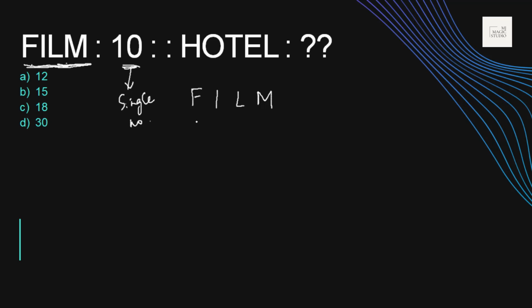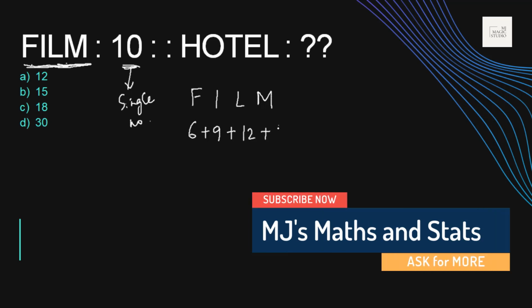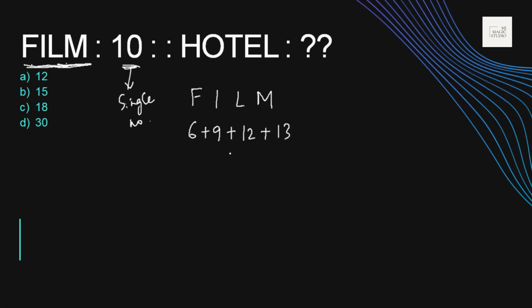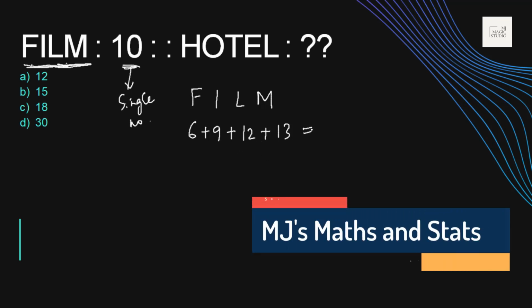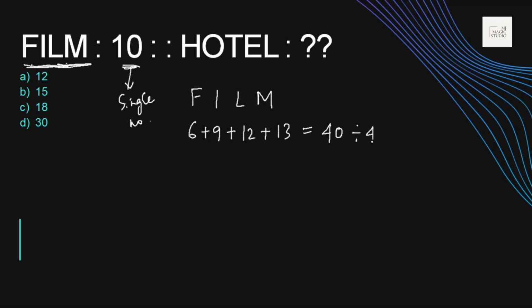So F is the 6th one, I is 9th, L is 12th, and M is 13. I just put a plus sign to find what the effect can be if I add up all these positions. So 15 and 25 is 40. Okay, so it adds up to 40, but 10 is given. Can we have a 10 from 40? Okay, if I divide this by 4, I can have 10.